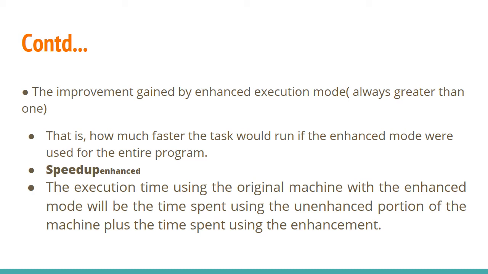Both these together will give you the total speed up. The equation for evaluating this will be explained next.